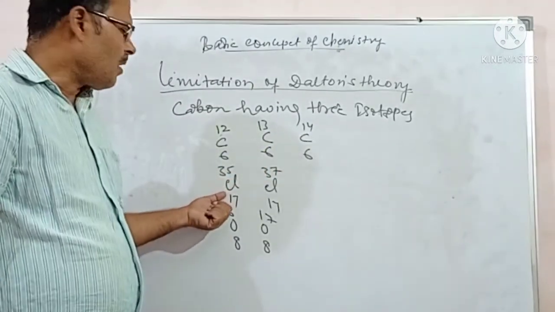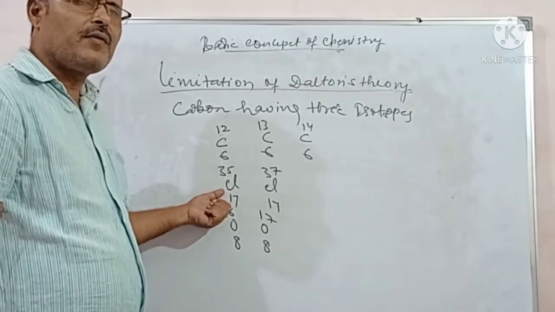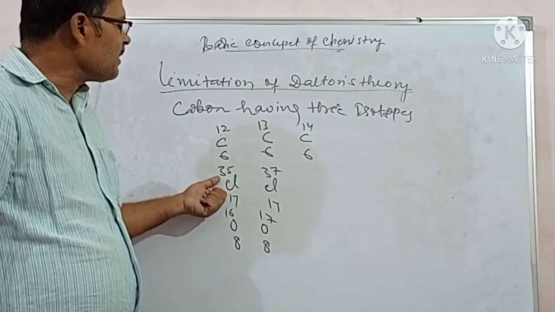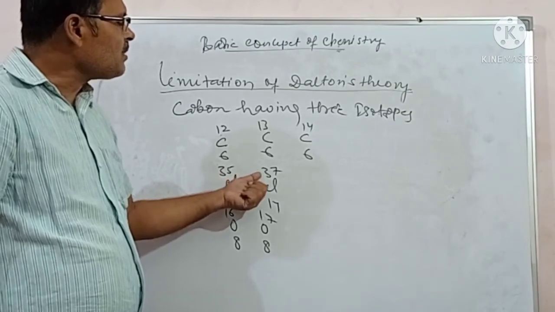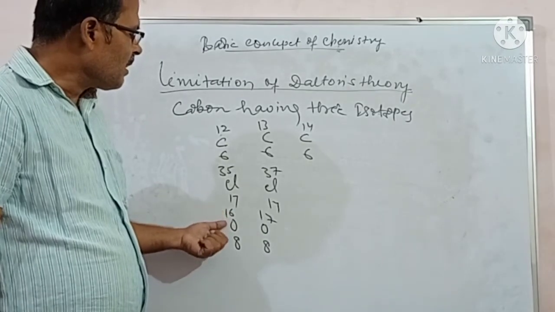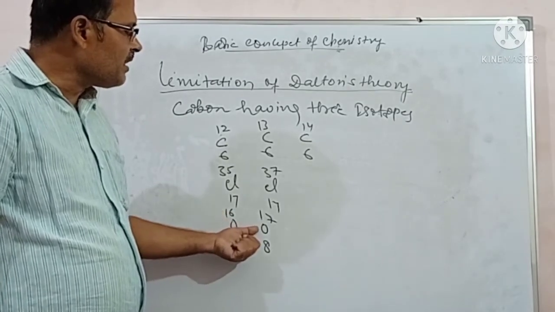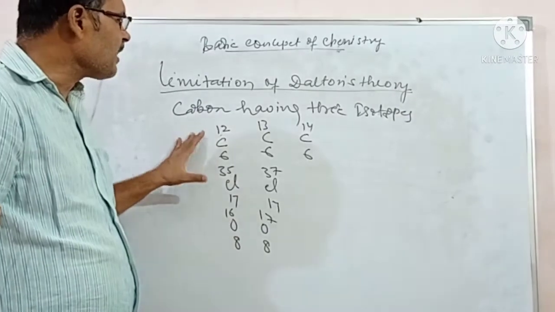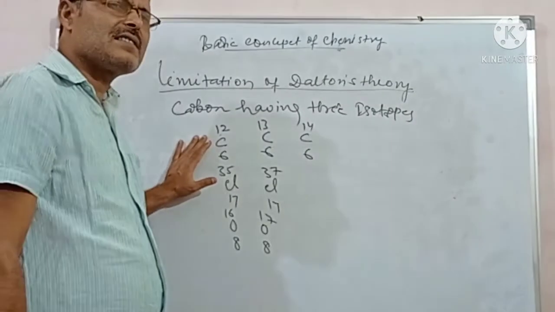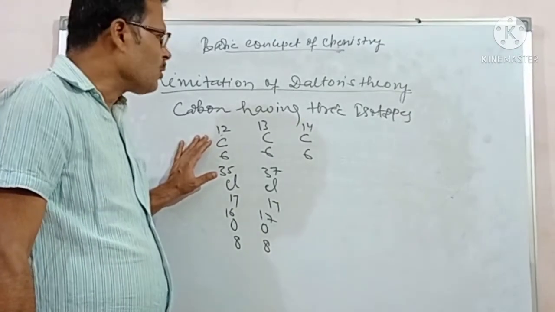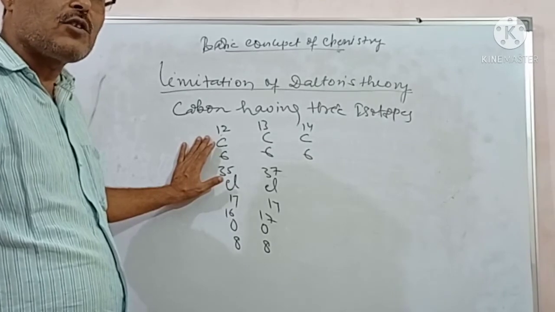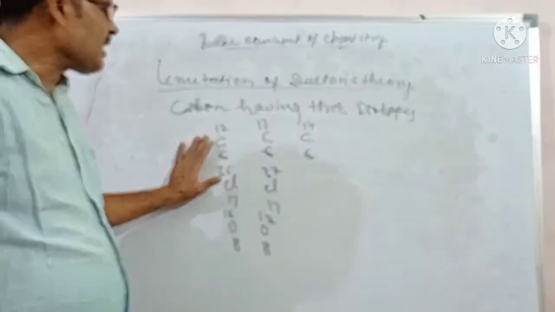The mass of chlorine is 35.5, but here the mass is 35 and here it is 37. The mass of oxygen is 16, and here the mass of oxygen is 17. In nature, an element creates different masses, so elements having the same atomic number but different atomic mass are known as isotopes.